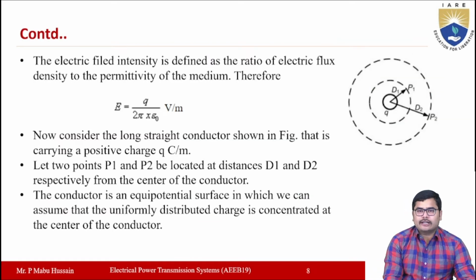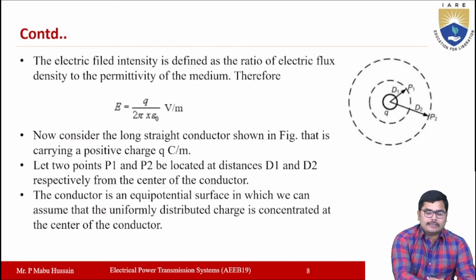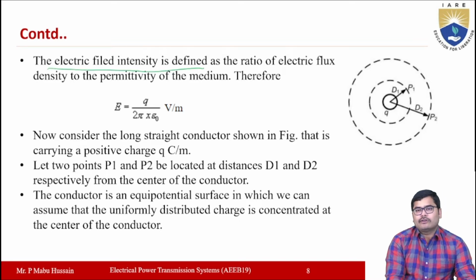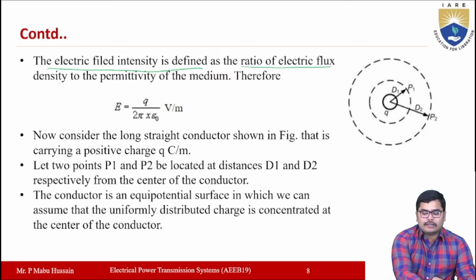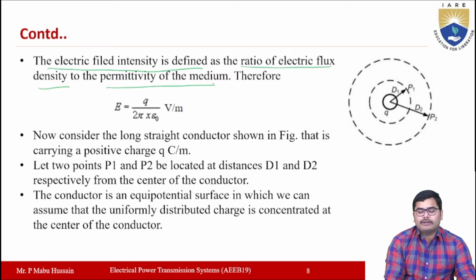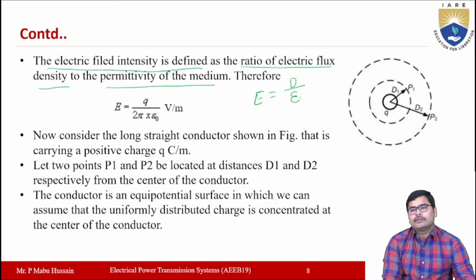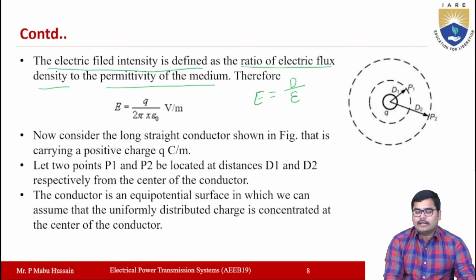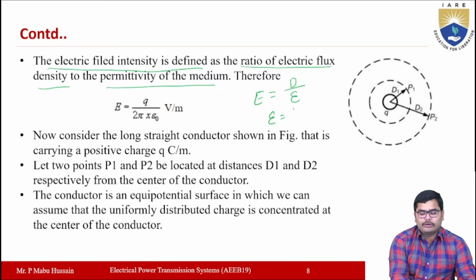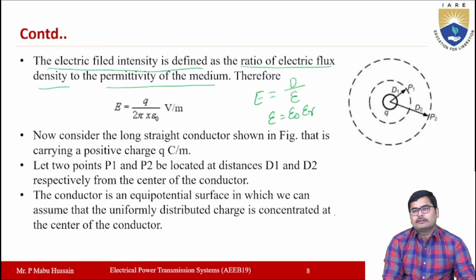So once you know the electric flux density, then you can determine the electric field intensity. Okay, so electric field intensity is defined as the ratio of electric flux density to permittivity of the medium, right? So electric field intensity E is equal to electric flux density D by permittivity, which is represented with epsilon here, right? And the value of epsilon here will be equal to epsilon naught into epsilon r, where epsilon naught is the permittivity of free space or permittivity of air also you can say, and epsilon r is the relative permittivity.